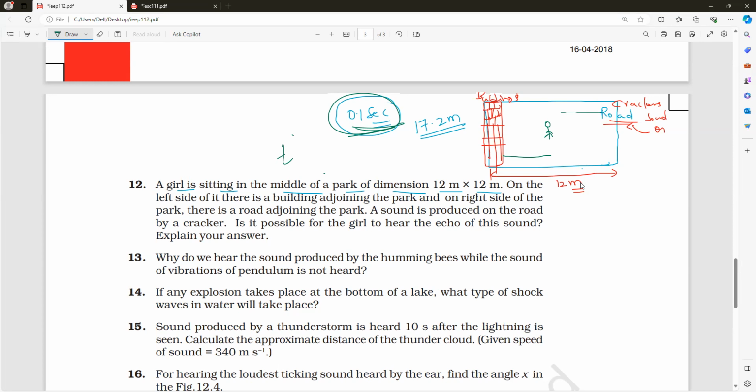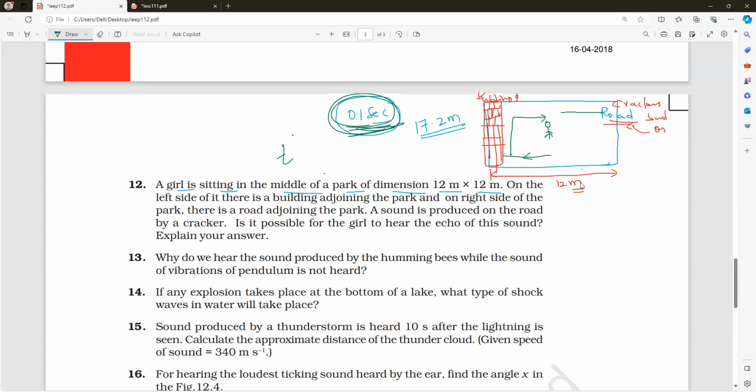Echo means it has to go to where? To the reflector. Yes, it has to go to the wall. The wall is the reflector, and then it has to come back to her. Then only it will be possible to hear the echo. If not, it is not possible. Do you understand, everybody? So the minimum time to hear the echo is 0.1 second.